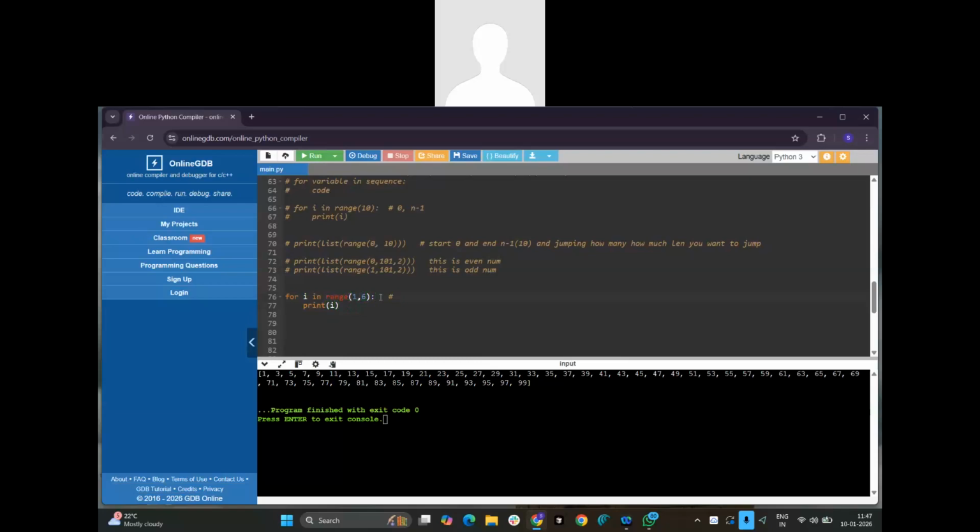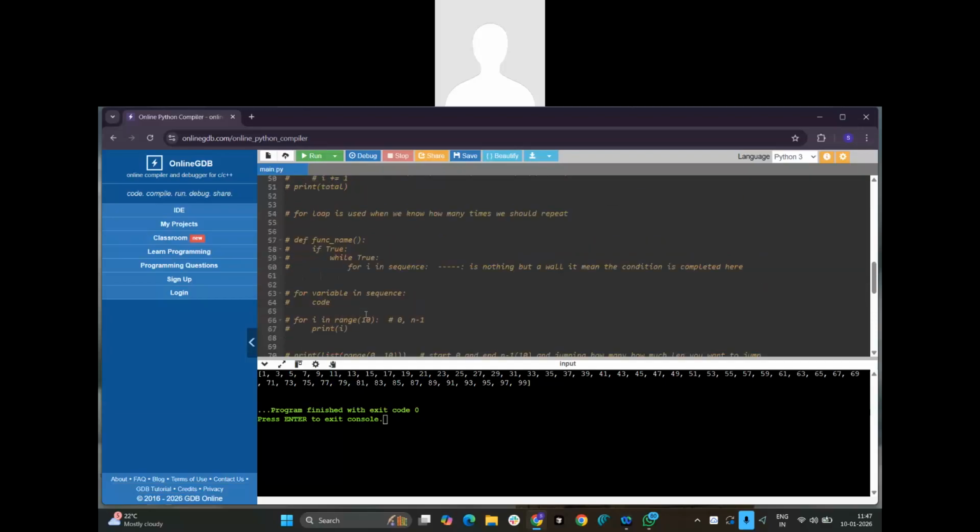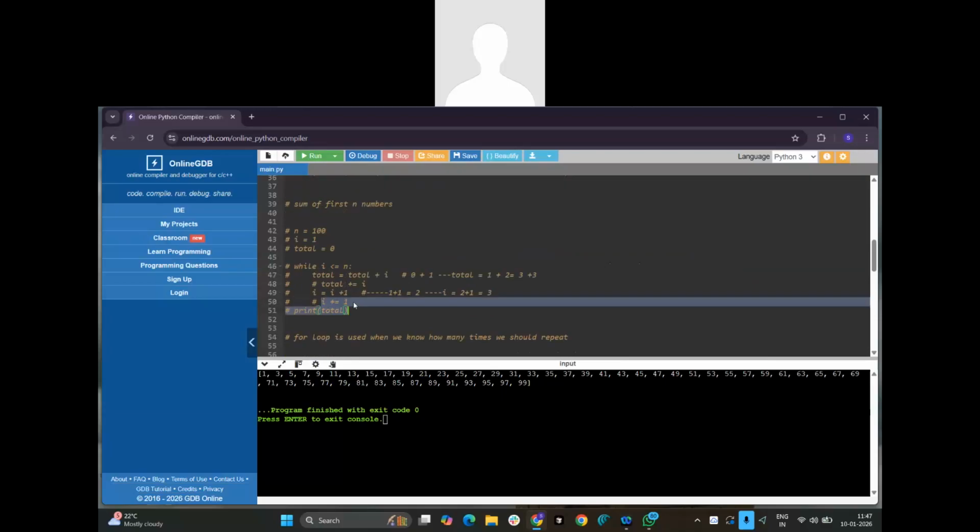What are the values of the range? 1, 2, 3, 4, 5, right? So every value will go inside this i. The same way, in a while loop, i becomes updated with i plus equals 1.